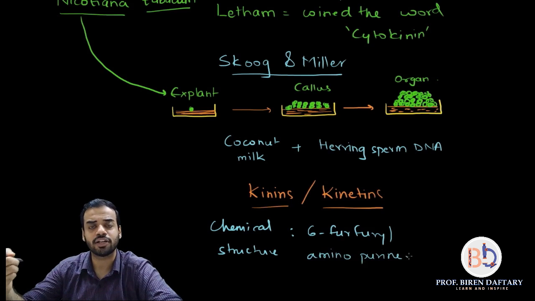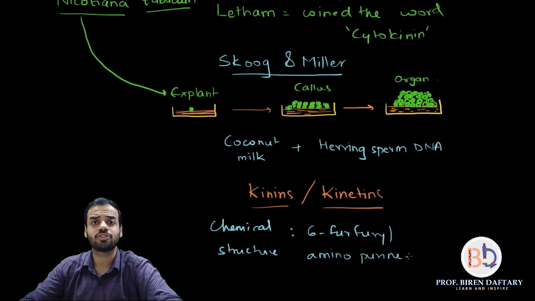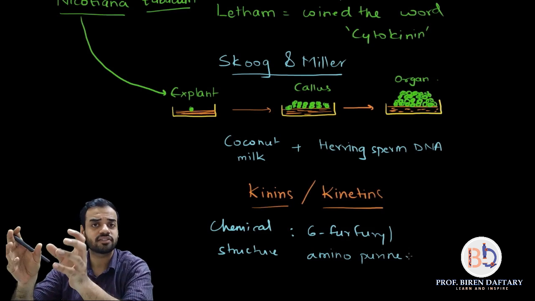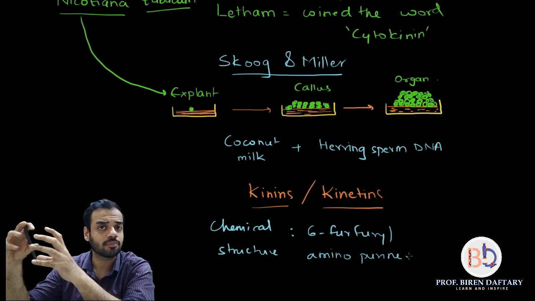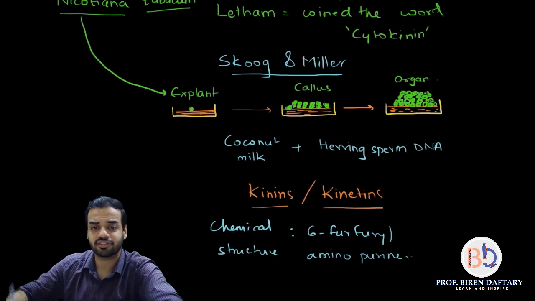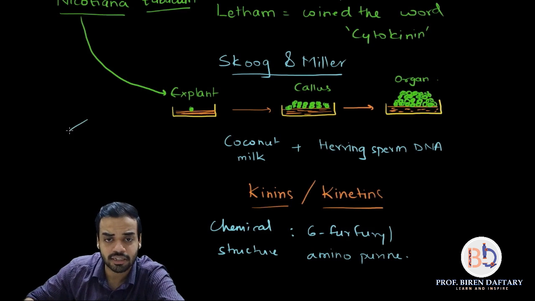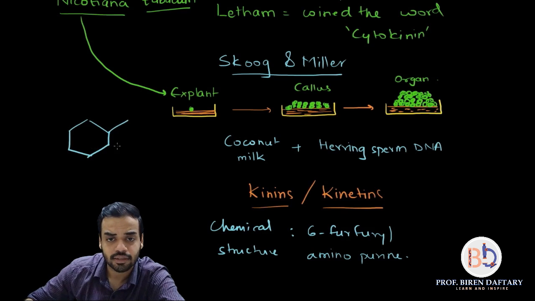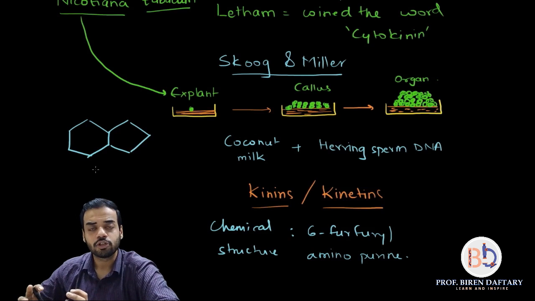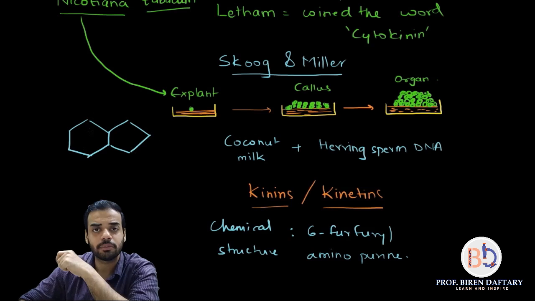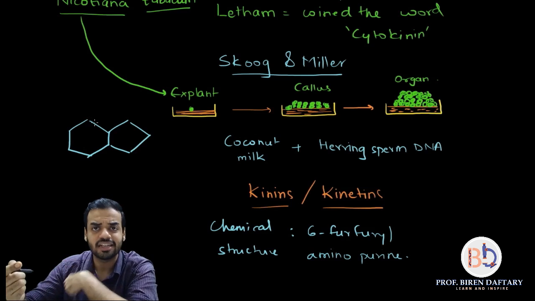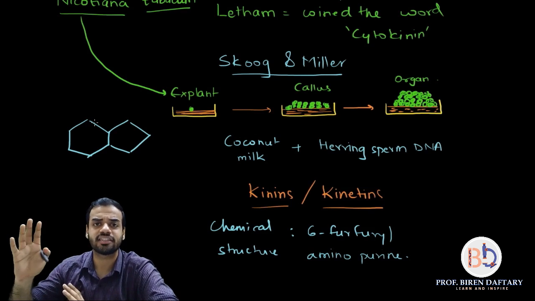Now everybody knows what are purines. Purines are adenine and guanine. Does anybody remember the structure of adenine or guanine? There are two ring structures. There is a 6 carbon ring and there is a 5 carbon ring. Both of them are joined together. So the structure is somewhat like this, if you remember, guys. Purines are like this. This is the structure of purines. So in the structure of cytokinins, this double ring structure will be present and an additional ring is present. It may be a 5 carbon ring or a 6 carbon ring.